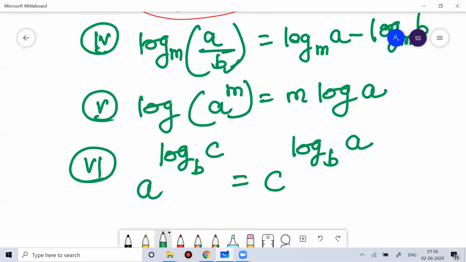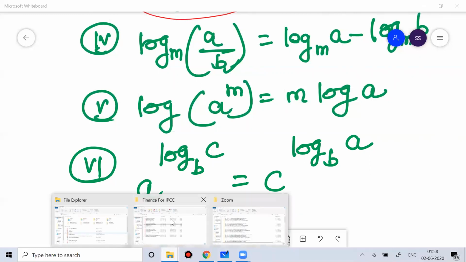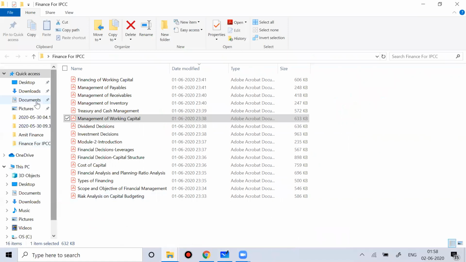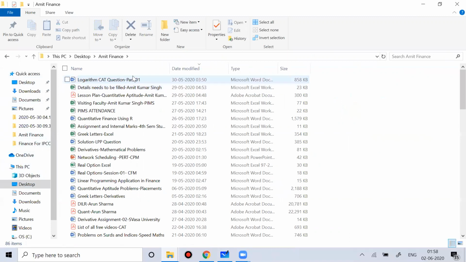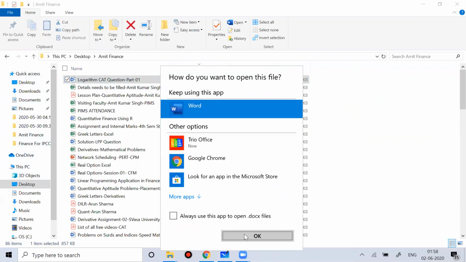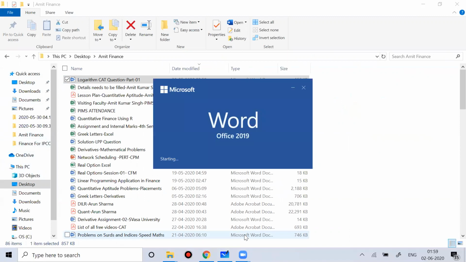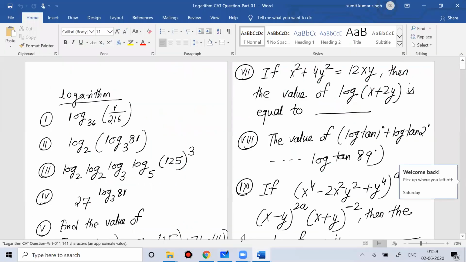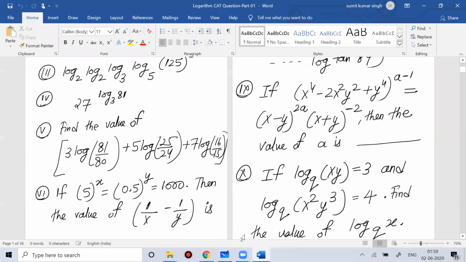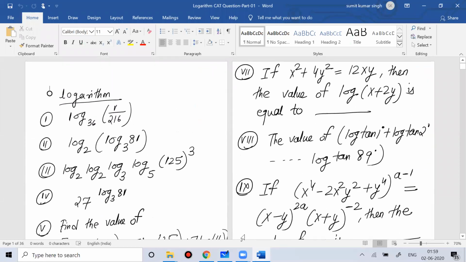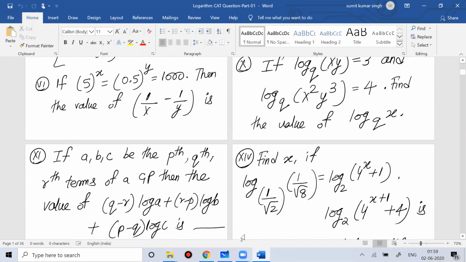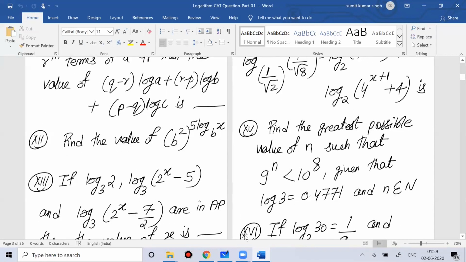I have not found any question based on this property. I can show you some questions on that. One minute. I have other questions on logarithm, and from there I can show you a question based on this property. Let me just search for the question based on that property, so that way I can help you with this. You can see this question number.